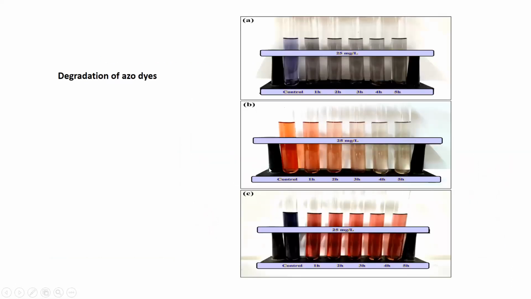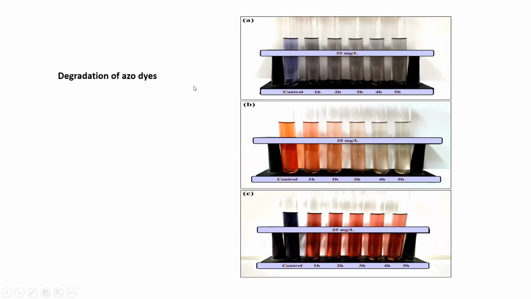And in this slide, you see that we also applied these nanoparticles in our laboratory for the degradation of azo dyes. These are the textile dyes used in the textile industry in order to give color to the fabrics.